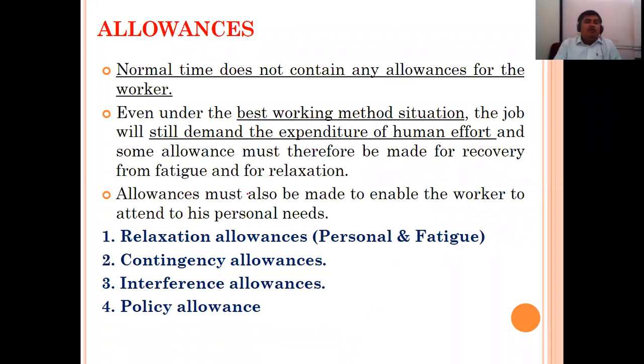Okay, so normal time, that 8-hour shift, if we consider, does not have any allowances in it. Even under the best working method situation, the job will still demand the expenditure of human effort, and some allowances must therefore be made for recovery from fatigue and for relaxation. So if you are continuously working on a machine for 8 hours, then we are required to give some relaxation allowance, some fatigue allowance. What is that fatigue allowance?